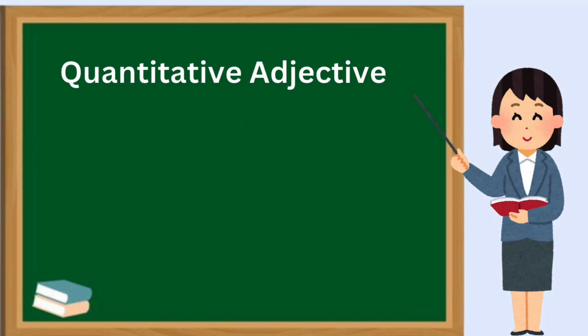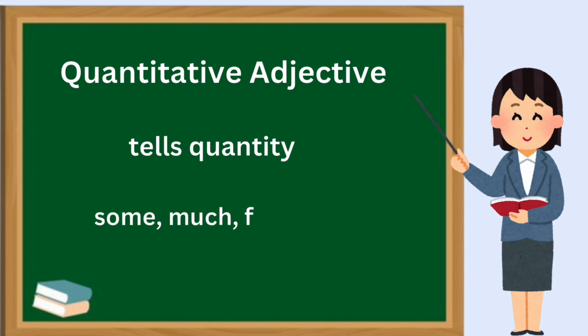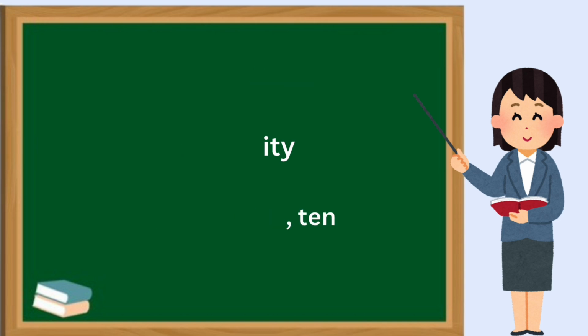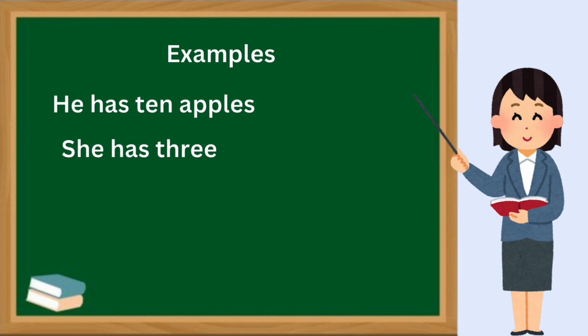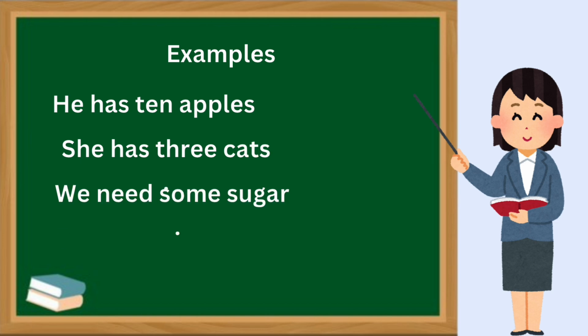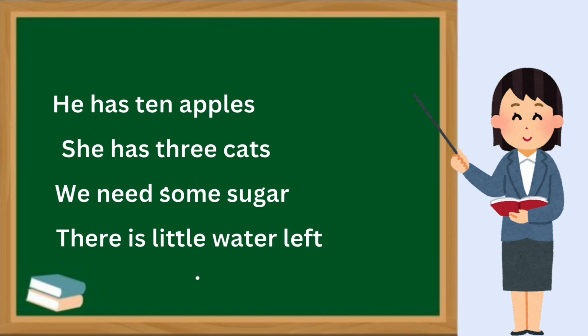Quantitative adjectives tell quantity: some, much, few, ten. Examples: He has 10 apples. She has 3 cats. We need some sugar. There is little water left.